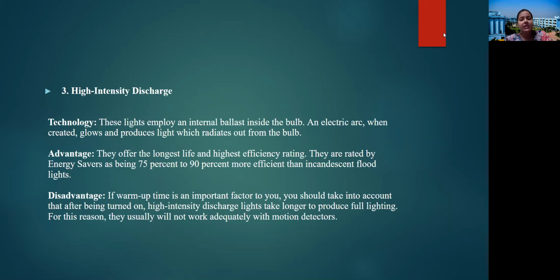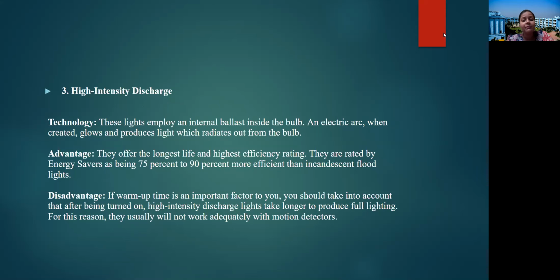High intensity discharge lamp. These lights employ an internal ballast inside the bulb. An electric arc, when created, glows and produces light which radiates out from the bulb. What are the advantages? These offer the longest life and highest efficiency. They are rated by energy savers as being 75% to 90% more efficient than incandescent floodlights. But what are the disadvantages?